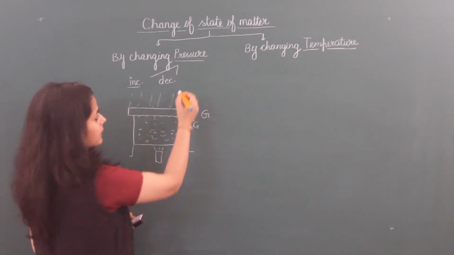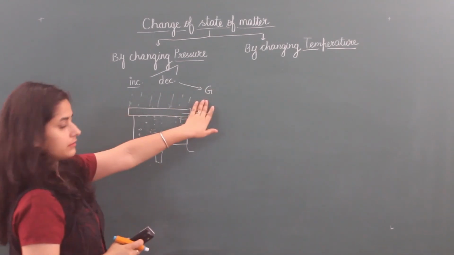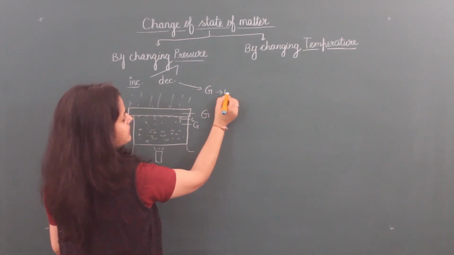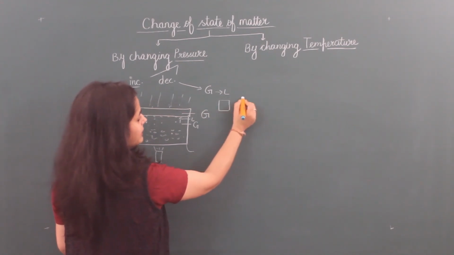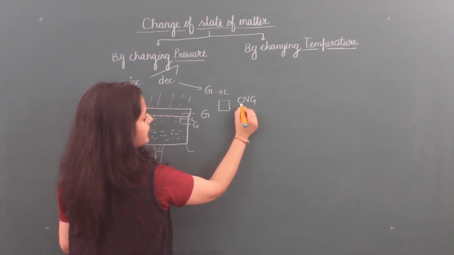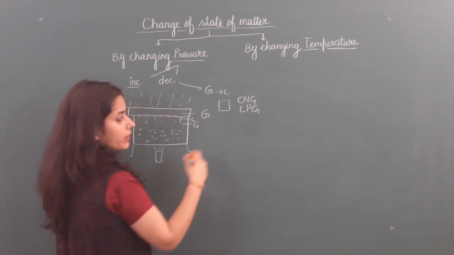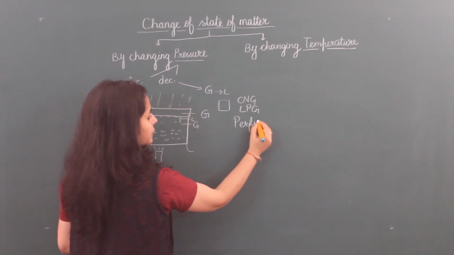The second one is by decreasing pressure. I discussed before that we liquefy gases, we convert these gases and then put them in a container, for example CNG, LPG, etc. Today I am taking one more example from your daily life, for example, your perfume.